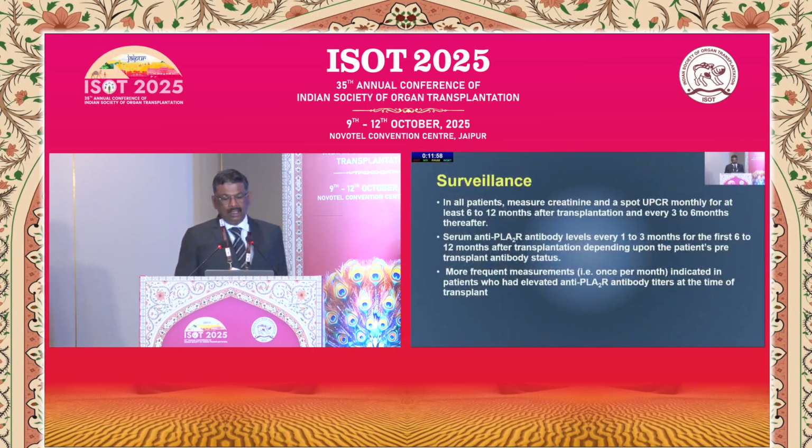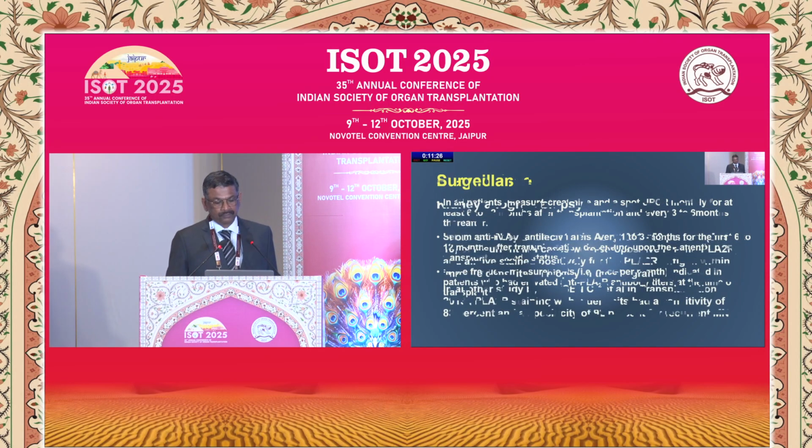Once we do a transplant in a patient who has membranous nephropathy, what should we do for surveillance? We should measure creatinine and urine UPCR monthly for at least 6 to 12 months after transplant and every 3 to 6 months thereafter. If the patient had a serum anti-PLA2R antibody level positive or negative, we should measure the levels every 1 to 3 months for the first 6 to 12 months after transplant, depending on the status. And if the patient has a very high anti-PLA2R antibody level, then we should measure it monthly till the first year of post-transplant life.